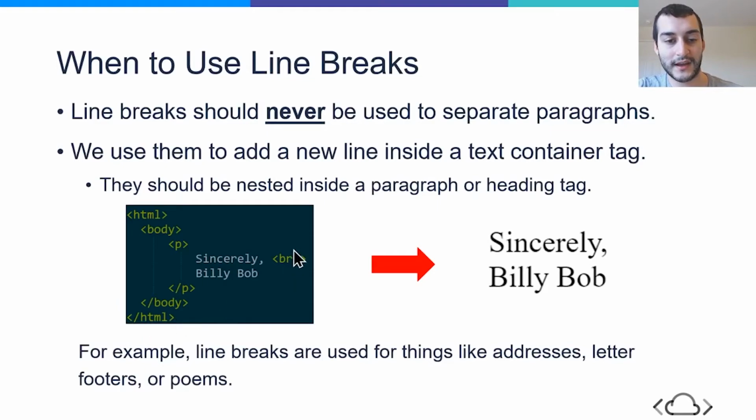So right here where we have a single paragraph tag, we see some text that says sincerely, comma, line break, and then some other text. When this is outputted, it's going to look visually like it does on the right side of the screen. So let's break this down just like we did the other code. We have sincerely, comma, line break, which means that we're going to jump from our first line to our second line. And again, not just the second line, but the beginning of our second line. Then Billy Bob is going to get written out to our web page on our second line.